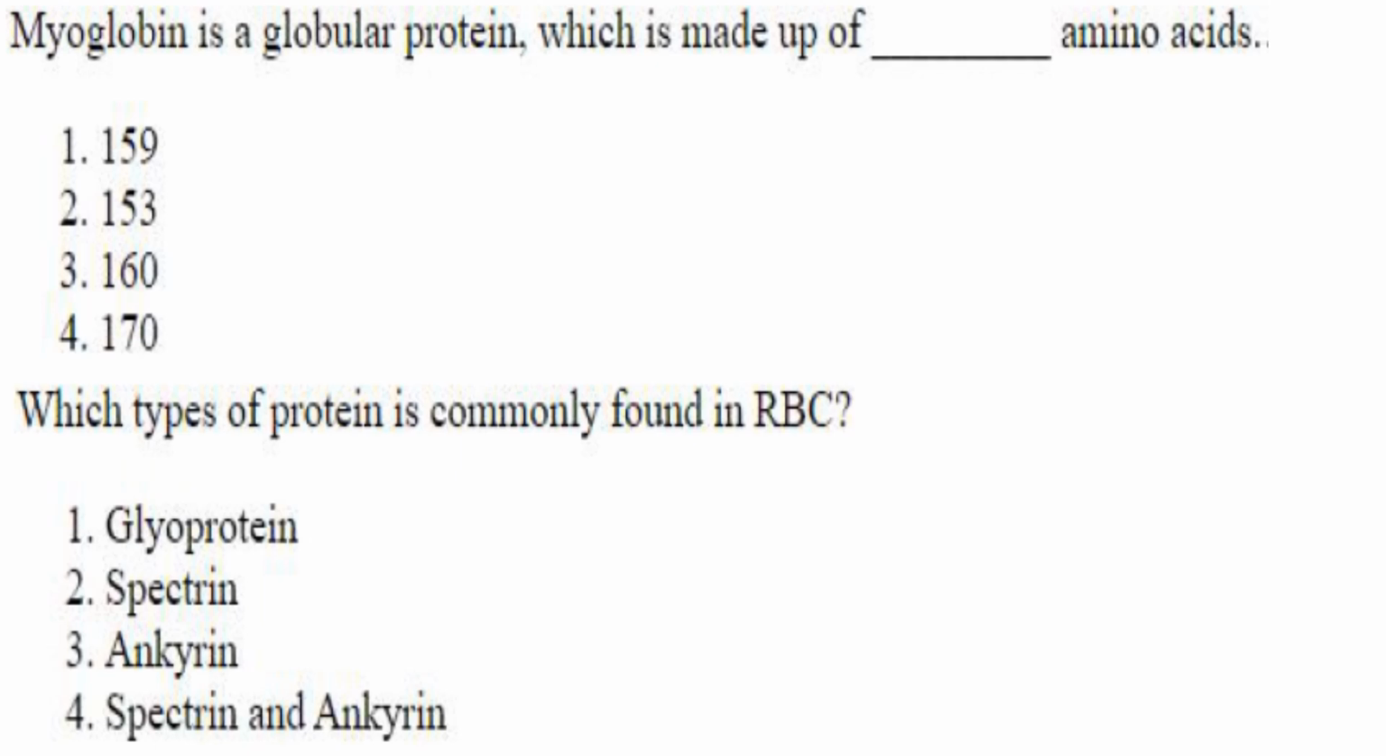Then next one. Myoglobin is a globular protein which is made up of how many amino acids? It is 153 amino acids. Answer is option 2. Then which types of protein is commonly found in RBC? So RBC is having both spectrin and ankyrin proteins. So answer is option 4. These are just direct questions.